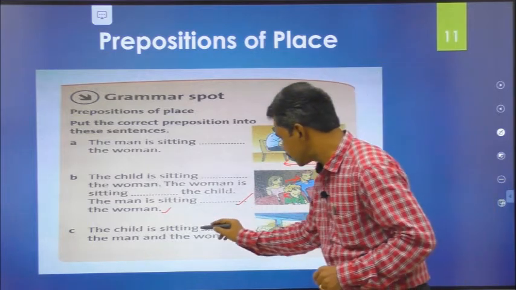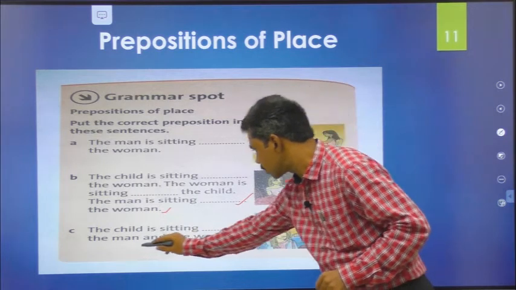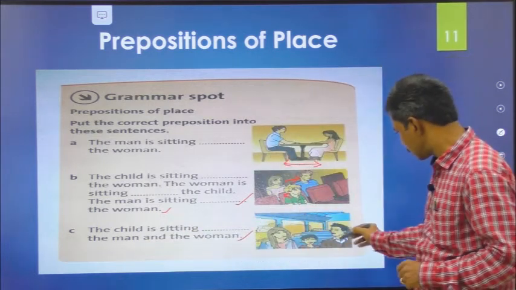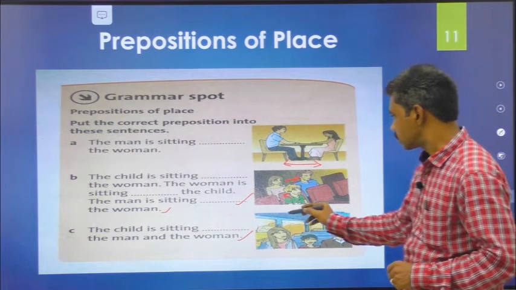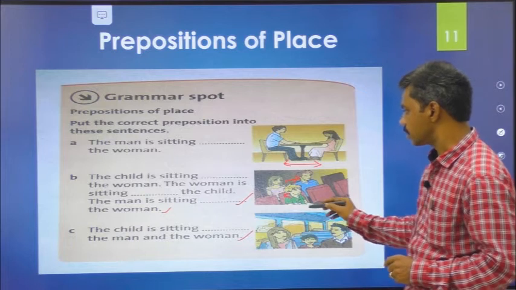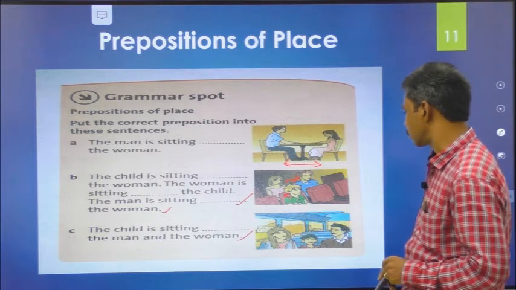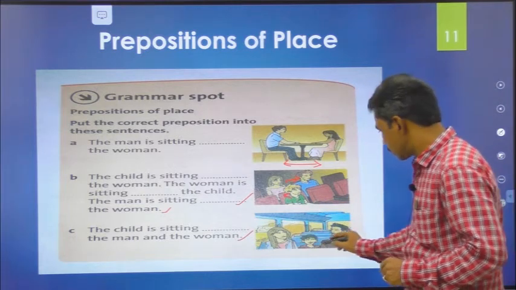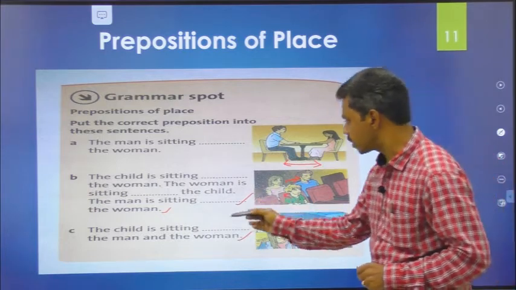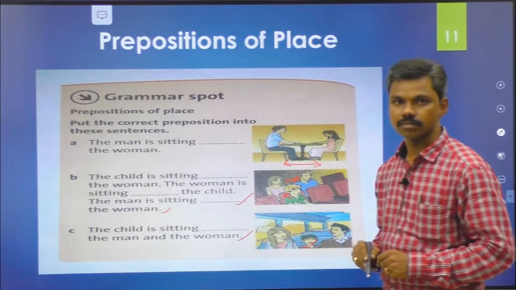The child is sitting dash the man and the woman. Look at the image. What is the right option here? Yes, between the man and the woman.